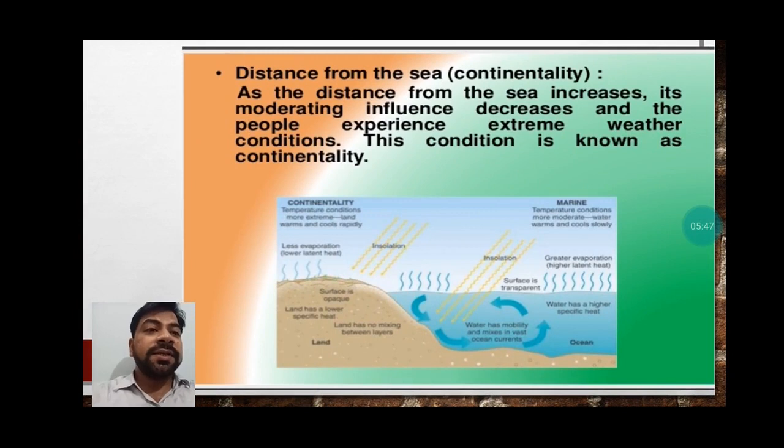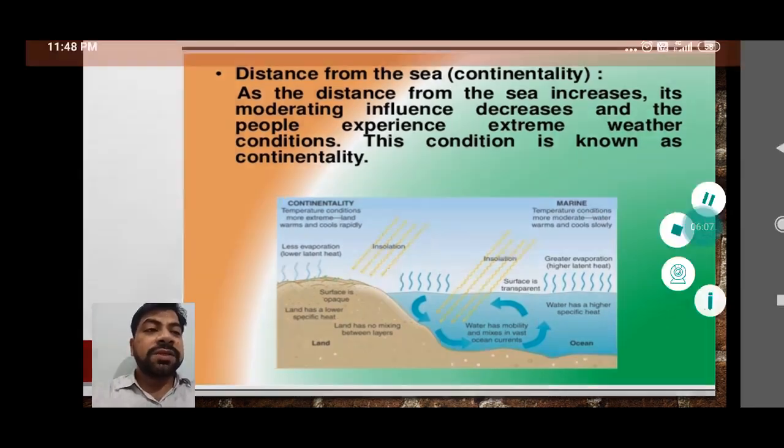Distance from the sea, that is continentality. As the distance from the sea increases, its moderating influence decreases and people experience extreme weather conditions. This condition is known as continentality, because we move further towards the continent.